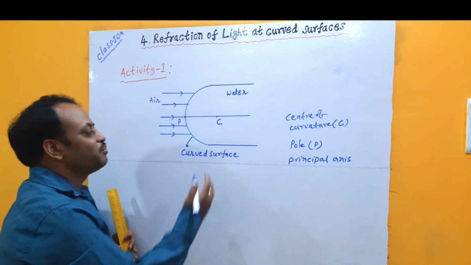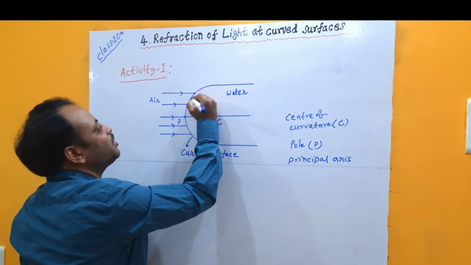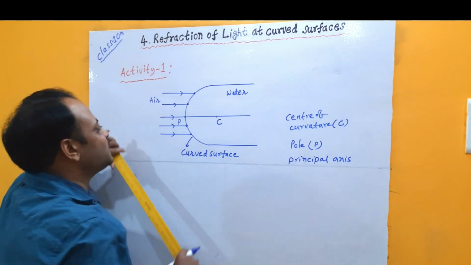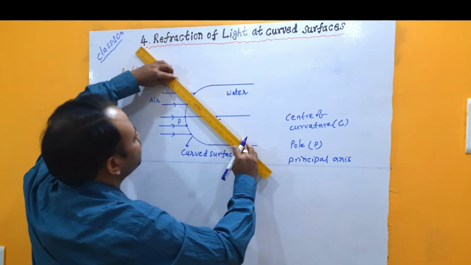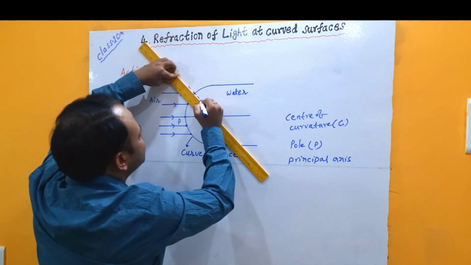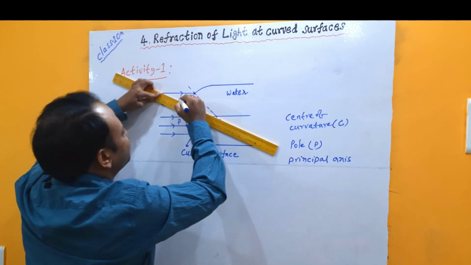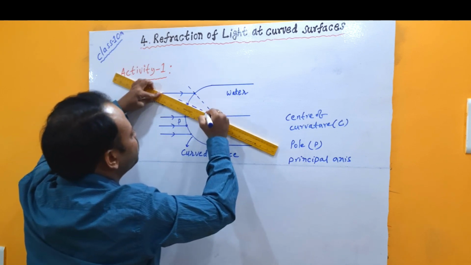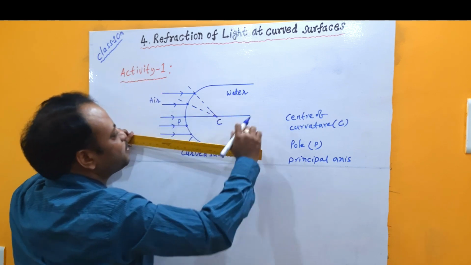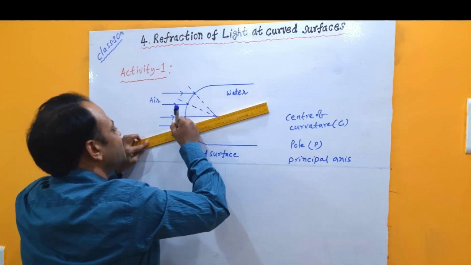From our previous chapter, we know that for a curved surface, the normal drawn at any point must pass through the center of curvature. For this point, the normal drawn will be like this, and it should pass through the center of curvature. Like that, normals drawn at different points will be in different directions, and all should pass through the center of curvature. Now the principal axis itself becomes a normal, because it passes through the center of curvature.